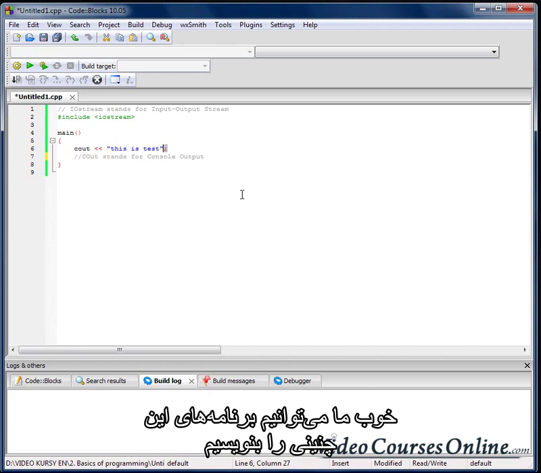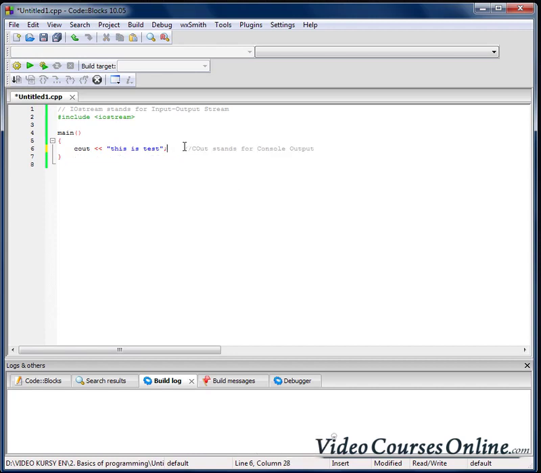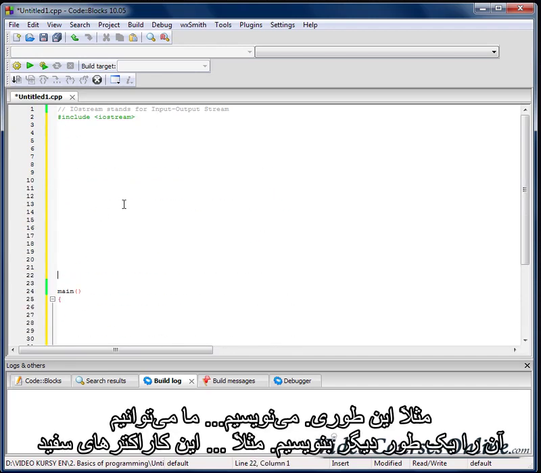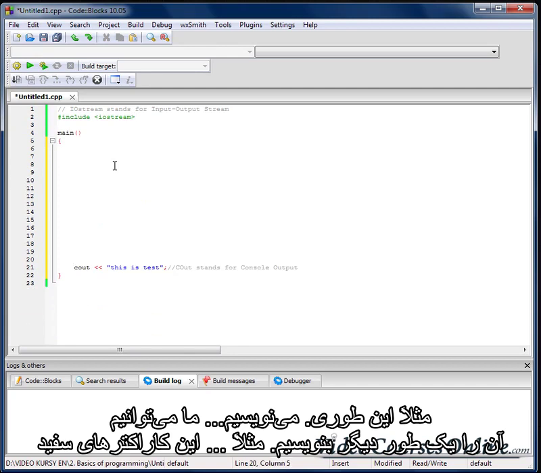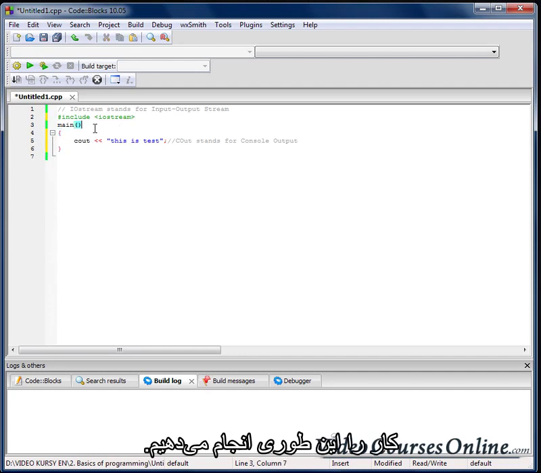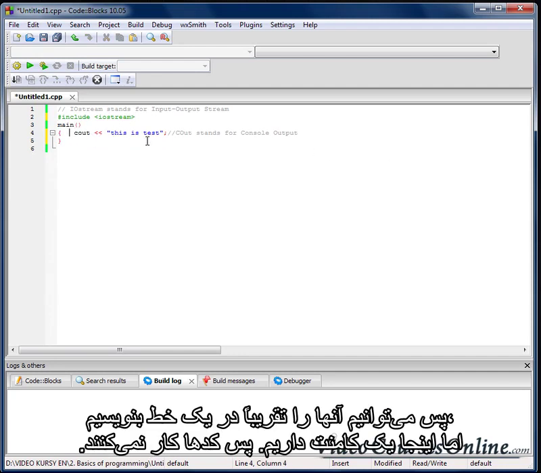Well, we can also write programs like that, for example. Let's do it that way. Or we can write it another way. For example, let's remove those white characters. We can do it that way also. So it can be almost in one line, but here we have a comment, so it's not working.